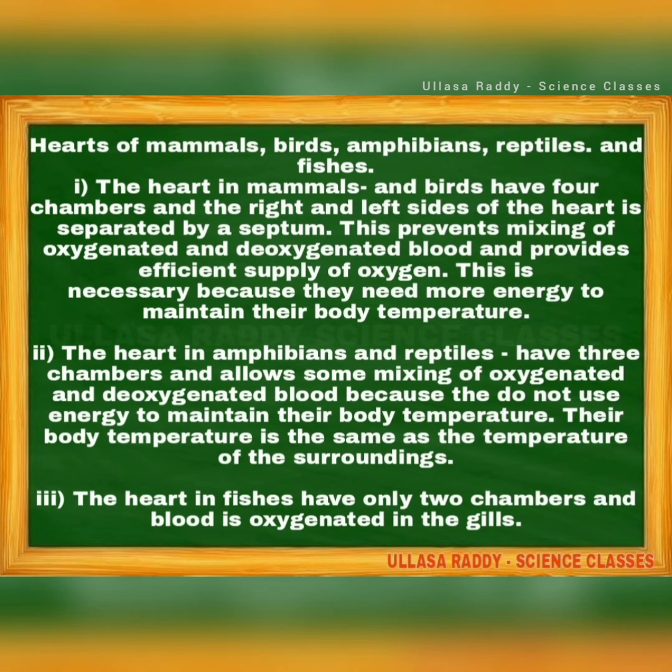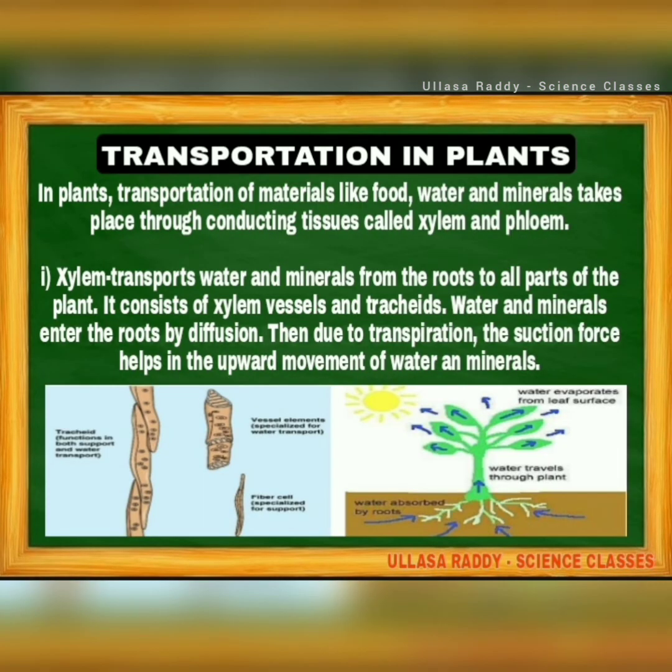And third one, the heart in fishes. Fishes are nothing but pisces. They have only a two chambered heart, and blood is oxygenated in the gills. What is the main function of gills? To separate the oxygen from the water, the dissolved gas that fish want.